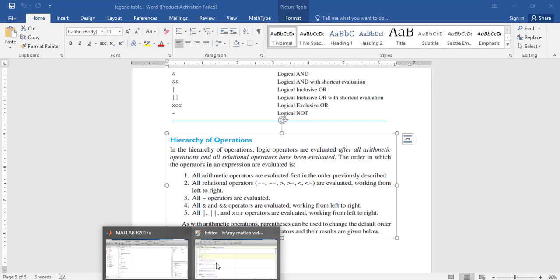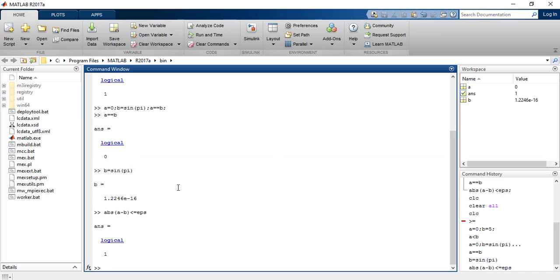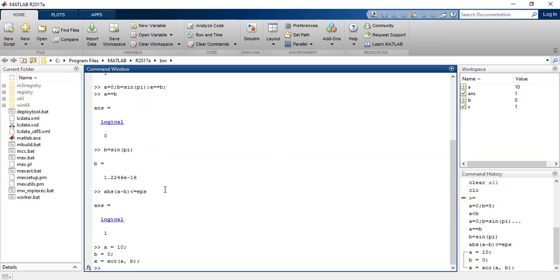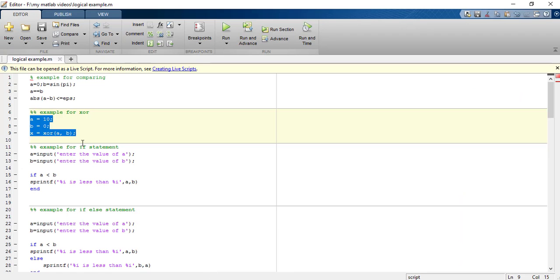So this is a small example for XOR, exclusive OR basically. So X will be a logical 1. So this is the exclusive OR of A and B, right?